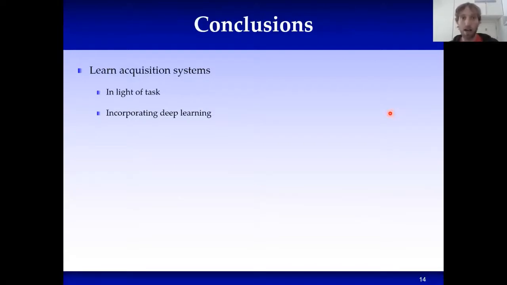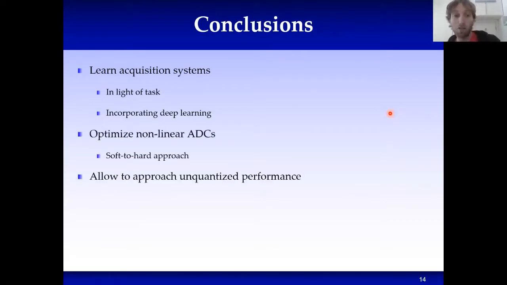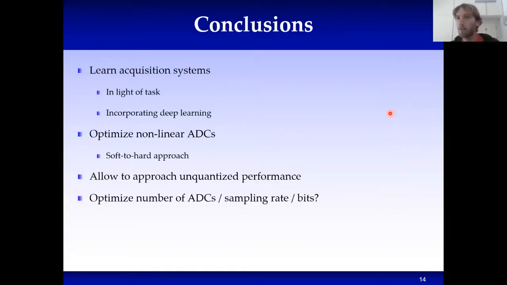So in this talk, I've shown how one can learn analog-to-digital conversion acquisition systems in light of a task by combining deep learning with hybrid acquisition system models. We optimize nonlinear ADCs using a soft-to-hard approach, and we show that it allows us to approach unquantized performance and demonstrate improved robustness to uncertainty. It also gives rise to many other interesting questions.